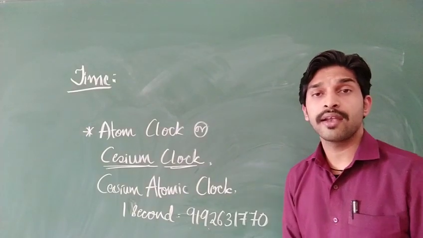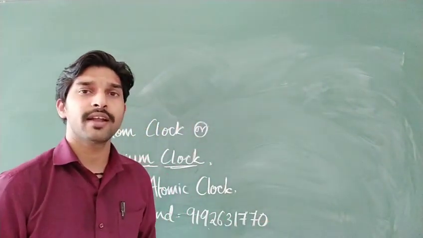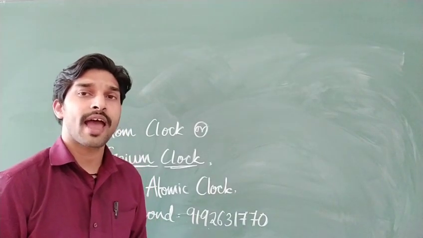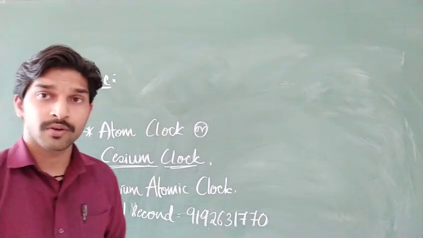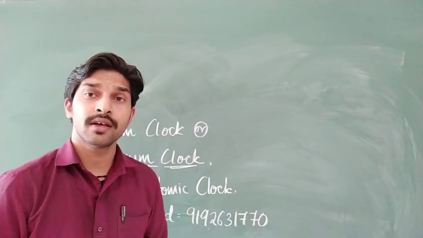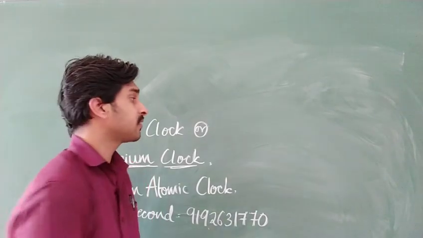Clear? And in India, we have NPL, which is situated in New Delhi. There we have the actual setup of the cesium atomic clock, and they have the responsibility of maintaining Indian Standard Time.